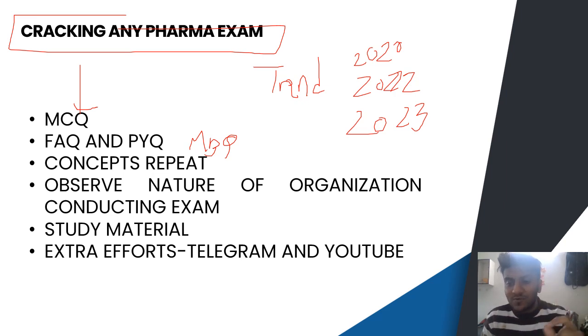If you want a rank, if you want something extra, you need to give something extra, right? What can you do? On Telegram there are a lot of channels where mock tests are available. Go through them, solve them. So many YouTube channels are available where there are marathons going on, and a lot of different platforms that are providing study planners and all. Go through them. Just invest your time in all of these, right?